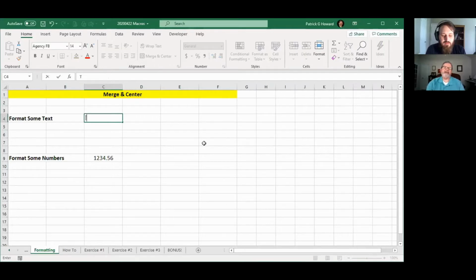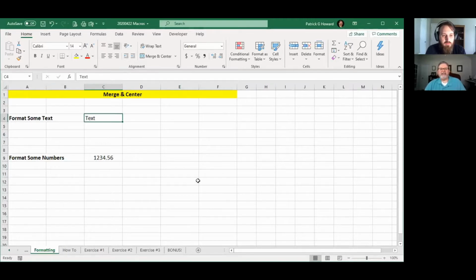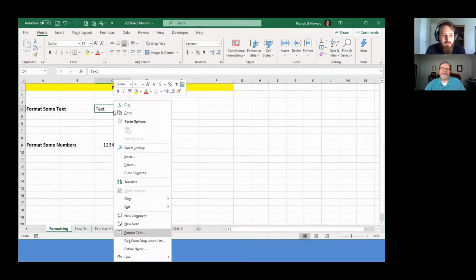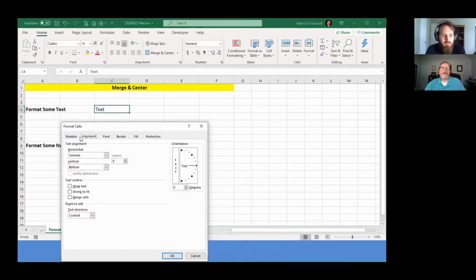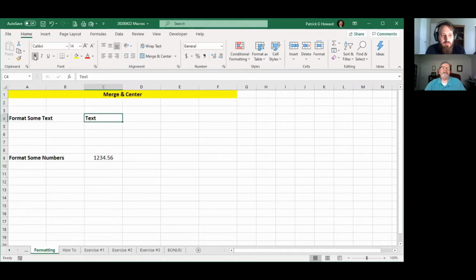Let's put some text in here. Make it where you can read it. All right, so I put some text in there, and let's say I wanted to make that bold. Well, I could right click and do a Format Cells and come over here to Font and tell it bold. Instead of doing that, I can just come up here and hit this bold. Just like that.